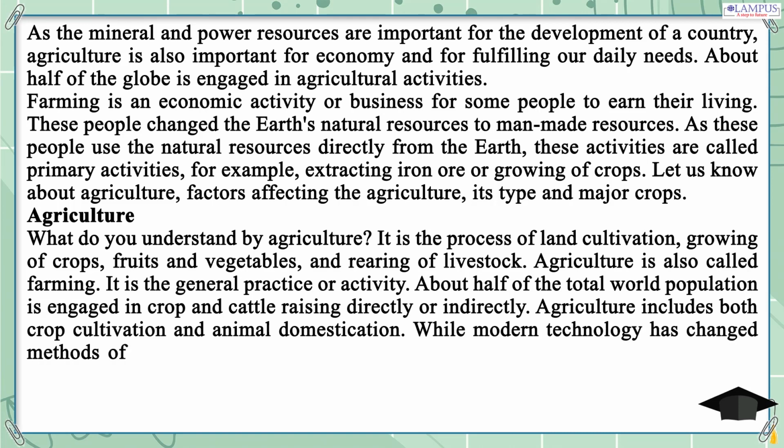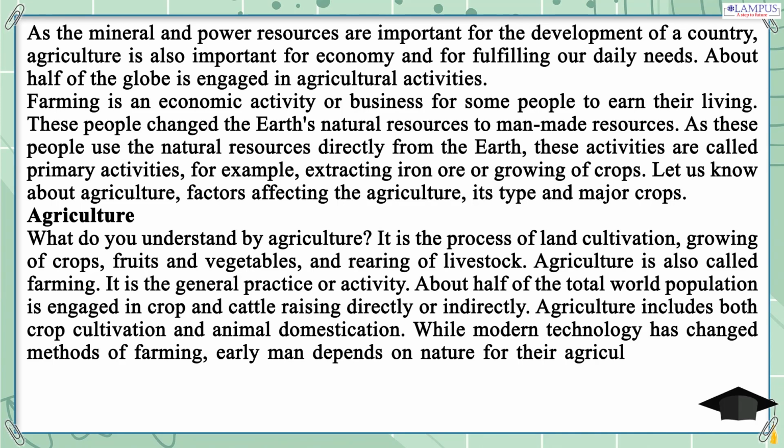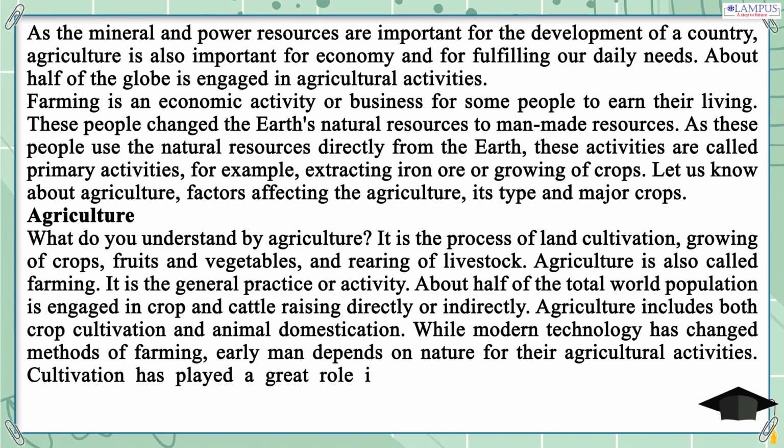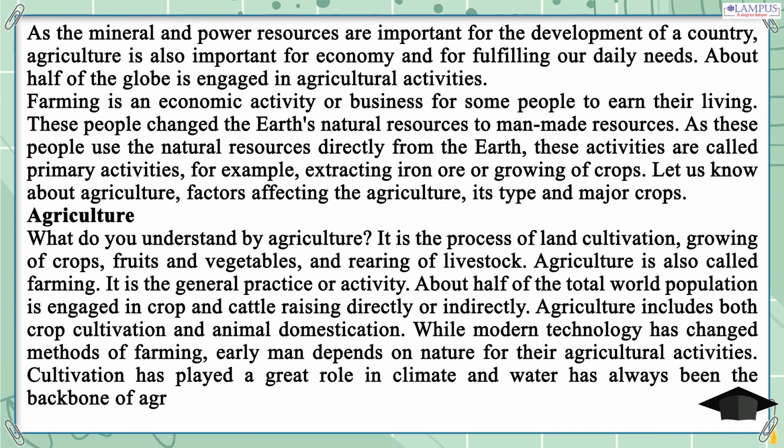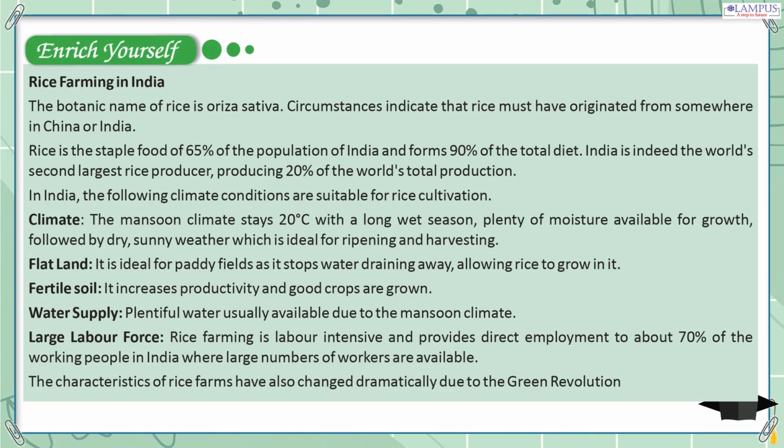While modern technology has changed methods of farming, early man depended on nature for their agricultural activities. Climate has played a great role in cultivation, and water has always been the backbone of agriculture. Enrich yourself. Rice farming in India. The botanic name of rice is Oryza sativa. Circumstances indicate that rice must have originated from somewhere in China or India.